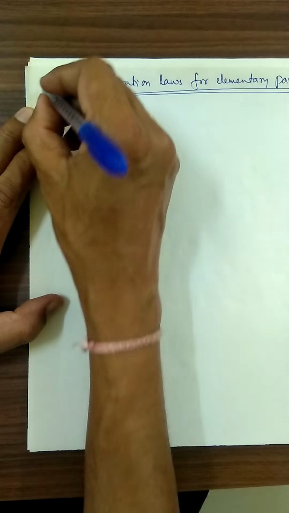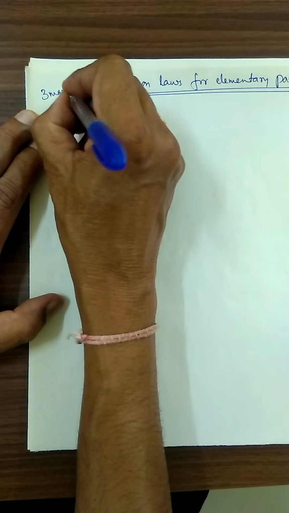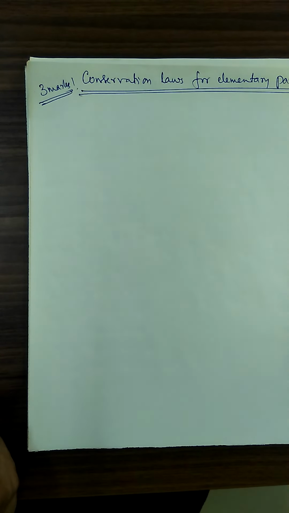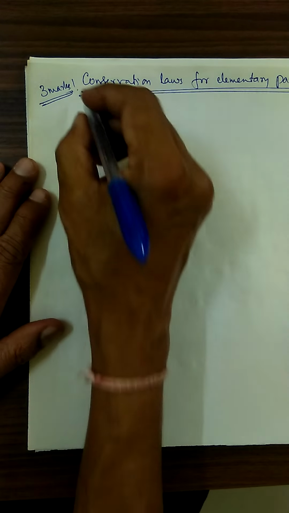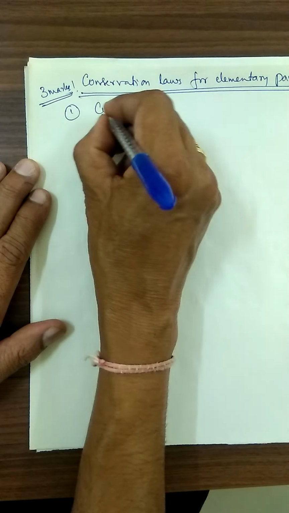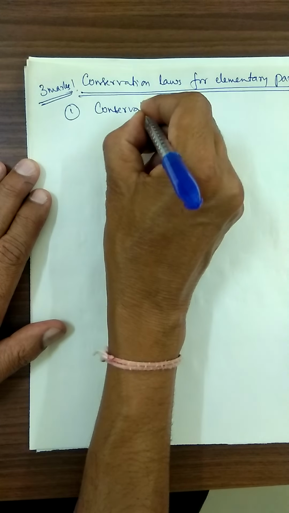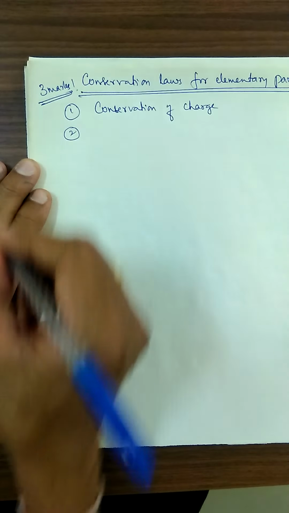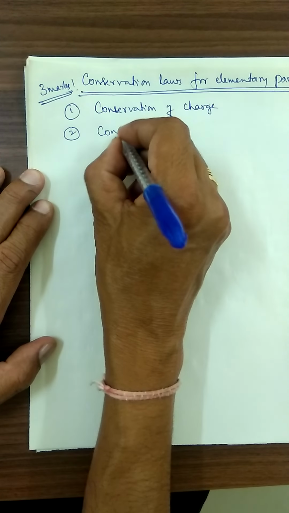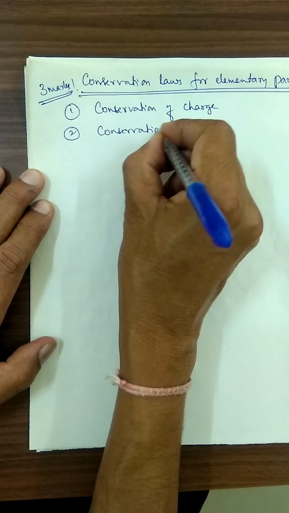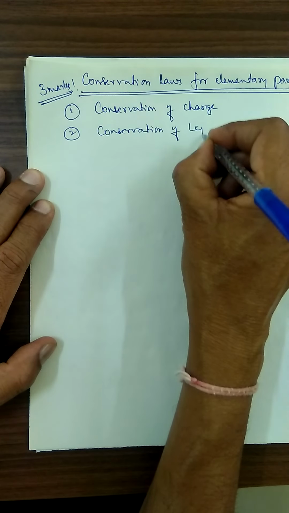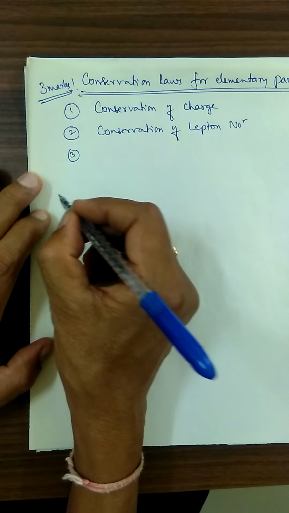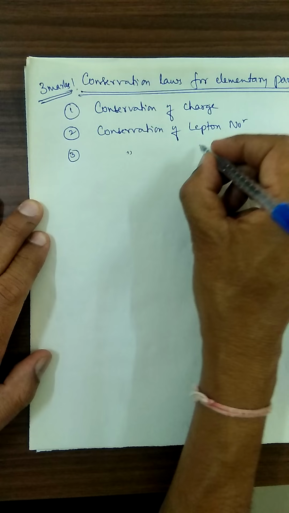It is a 3 marks question. They asked this question in the last March examination. If you write 3 conservation laws, you will get 3 marks. Which are those? Number 1, conservation of charge. Number 2, conservation of lepton number. Number 3, conservation of baryon number.